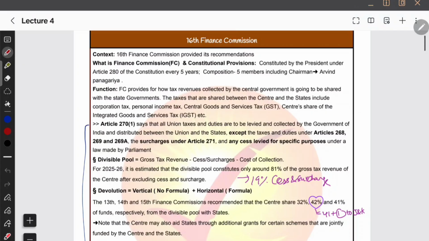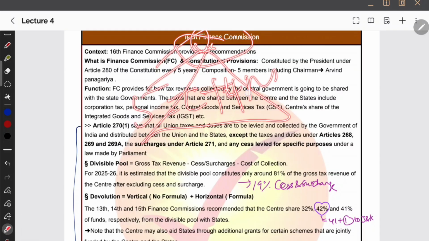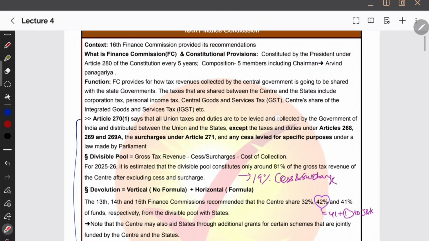Now let us see the devolution. So basically, this is the 16th Finance Commission, right? The 16th Finance Commission is constituted under Dr. Arvind Panagariya, and it is going to have C plus 4M, for 5 members. So 5 members are going to be there. C plus 4M. The chairman is Dr. Arvind Panagariya, and what does he say?